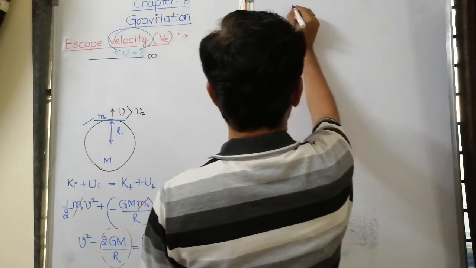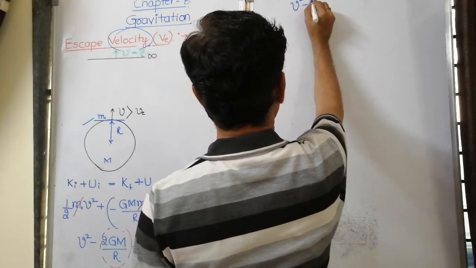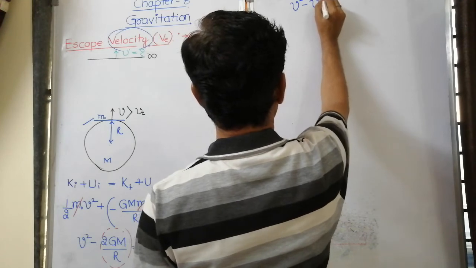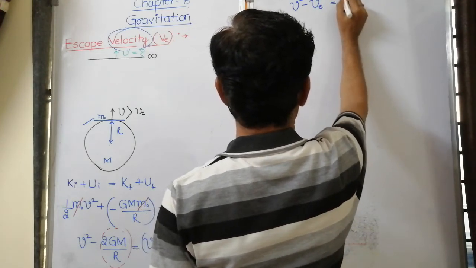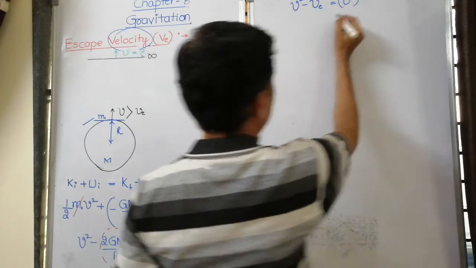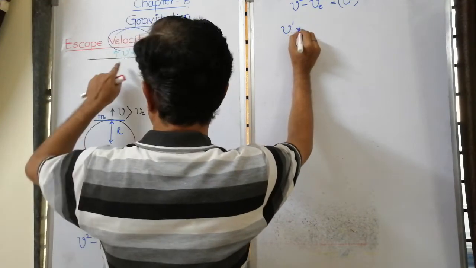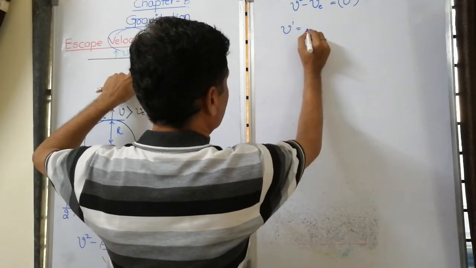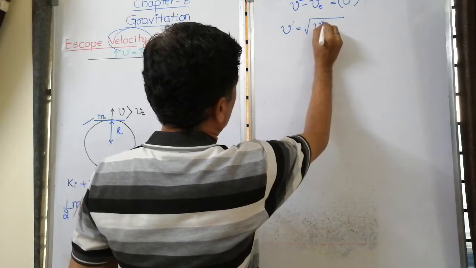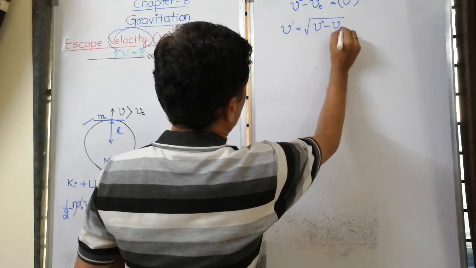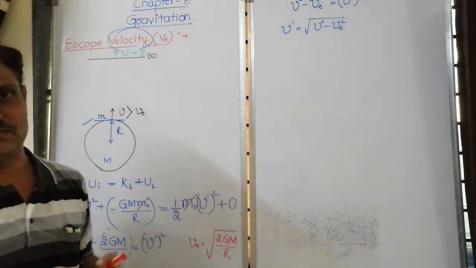So v square minus VE square is equal to v dash square. I am interested in v dash, the velocity with which it enters into space, so v dash is equal to the square root of v square minus VE square. This is the expression.